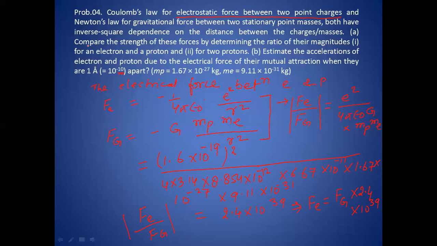So the first part, comparing the strength of these forces by determining the ratio of their magnitudes between an electron and a proton, is done. Now we have to do the same thing for two protons. If two protons were there, we will have to calculate how to find the electrostatic force and gravitational force.